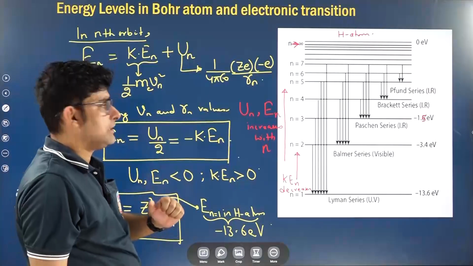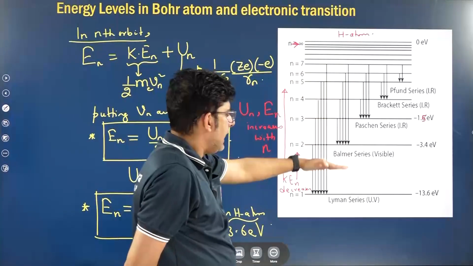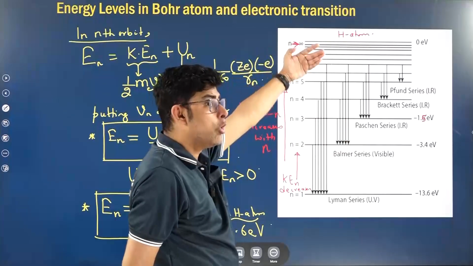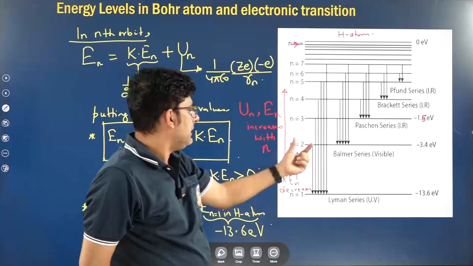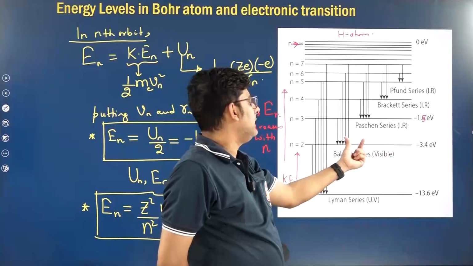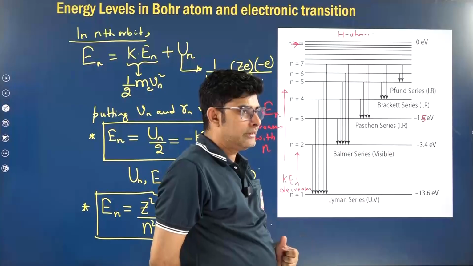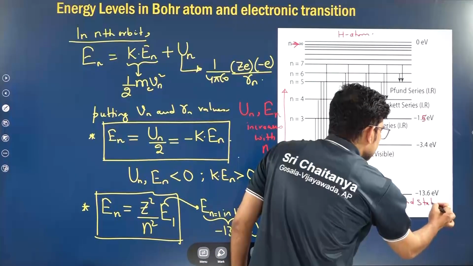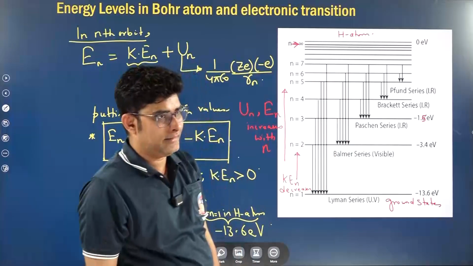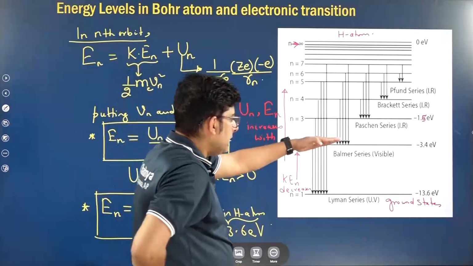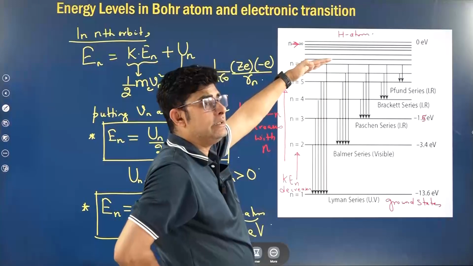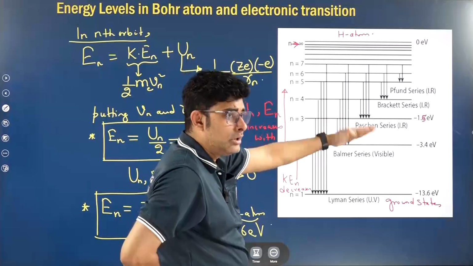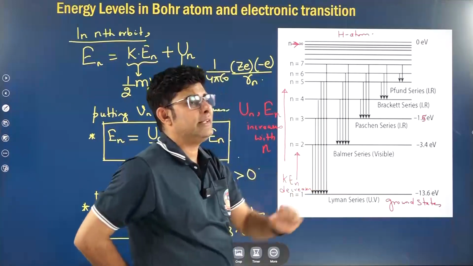Now what happens in such a case? As you can see, compared to the ground state, the other energy levels have more energy. That means electrons in these orbits are at a relatively less stable position compared to the ground state. This one is the ground state, and all the other higher states are known as excited states. Electrons in the excited states are relatively unstable, so they will try to transit down so as to attain stability.